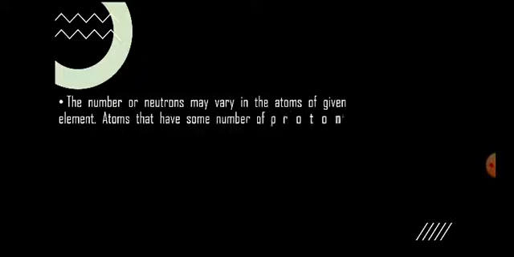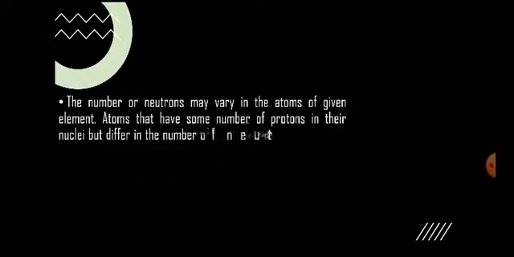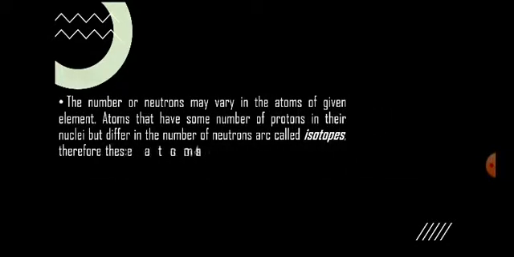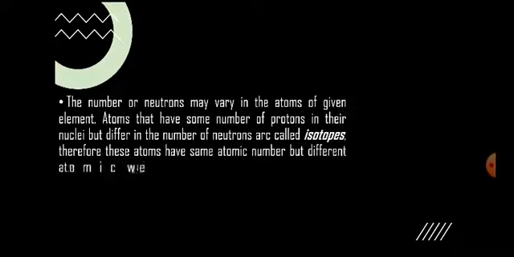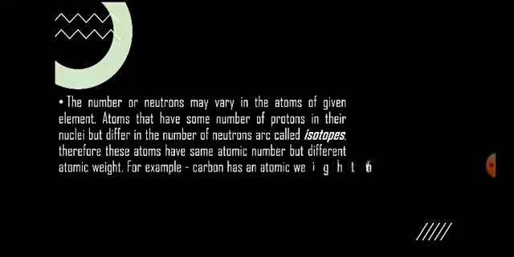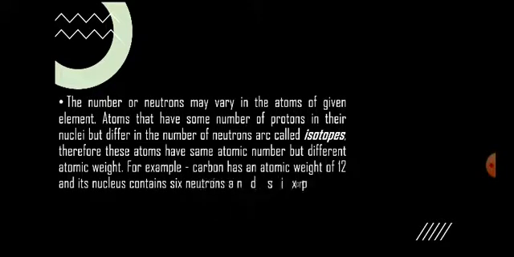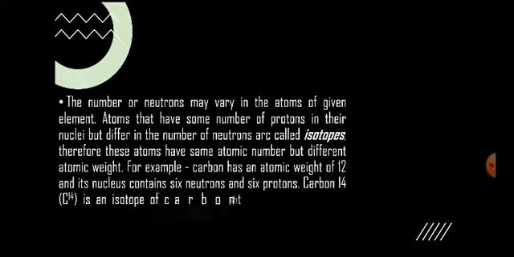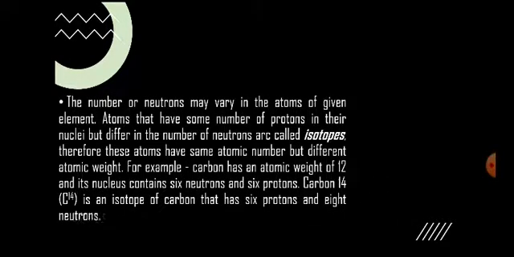The number of neutrons may vary in the atoms of a given element. That means there may be variations in the number of neutrons present in the nucleus of the same type of atom.